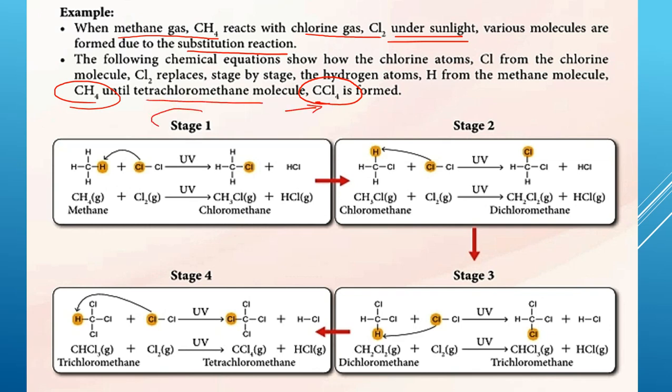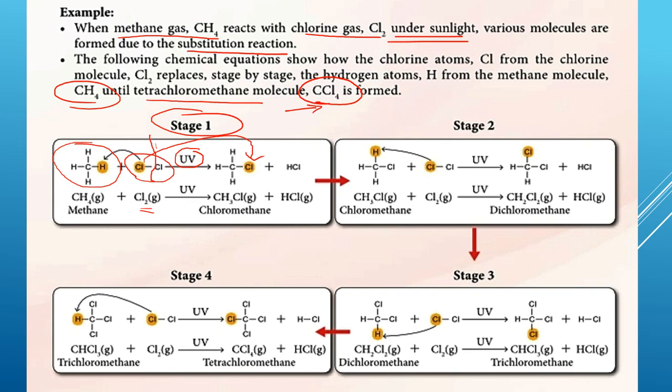So kita tengok stage 1. Stage pertama, this is methane, CH4. This is the chlorine molecule, Cl2. Now, in the presence of light or UV, dia akan pecahkan the bond between the chlorine molecule. So dia akan separate become chlorine atoms. Now dia akan masuk di sini.